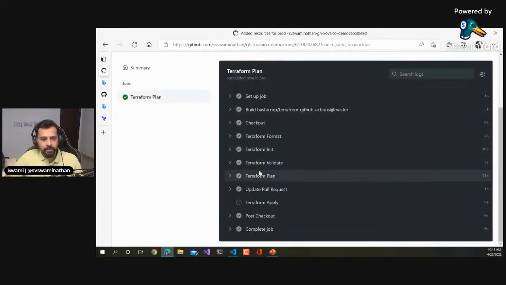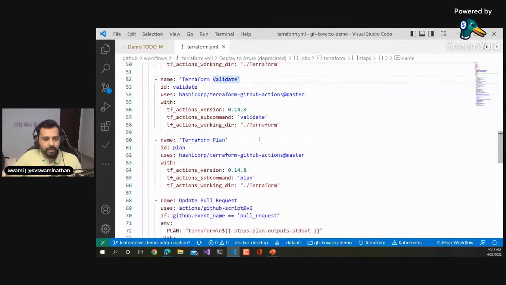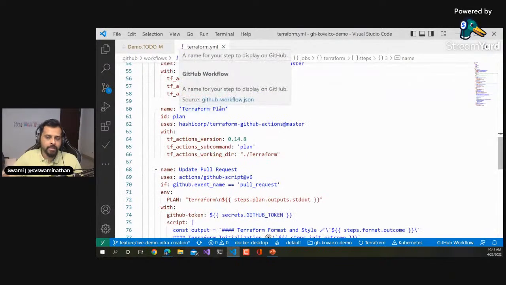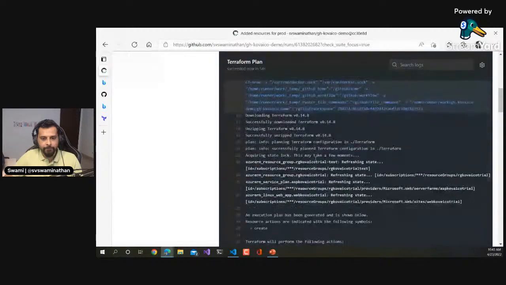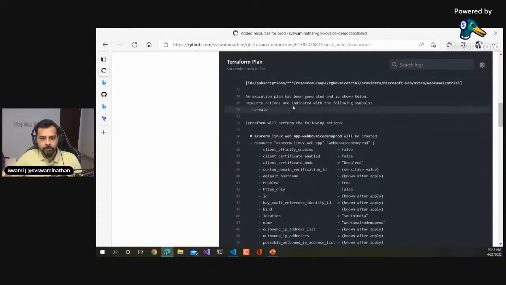That is what validate does, and then plan. Yeah, we're doing a validate, and then we're doing a plan. Plan is nothing but it will read through the new TF scripts, and then compare that against the state there, and see what the differences are. We'll also expand this here now and see, right? If you go to the plan, it says, see, Terraform will perform the following operations.